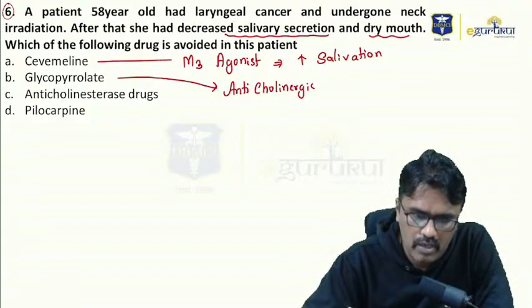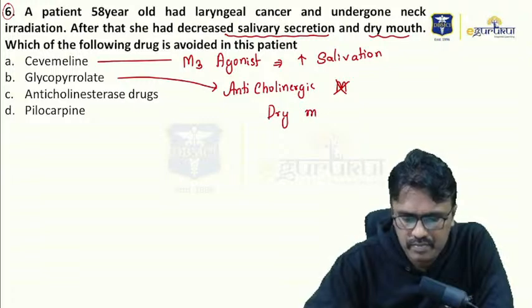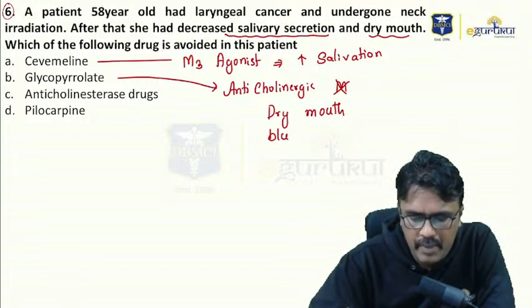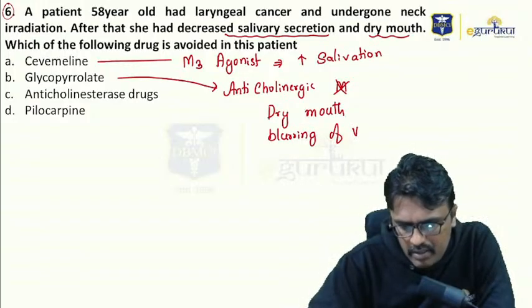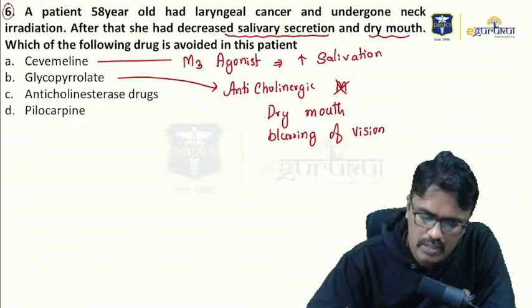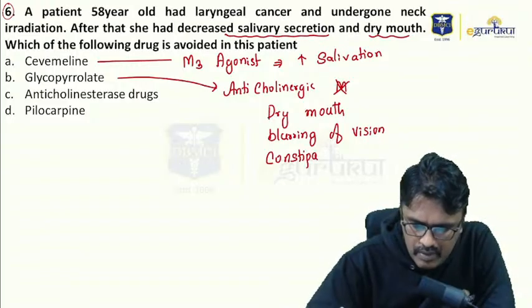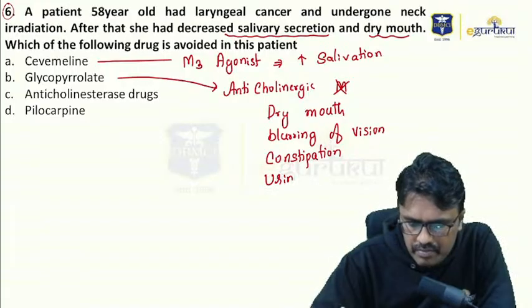The patient will complain of dry mouth, then blurring of vision, then constipation, then urinary retention.